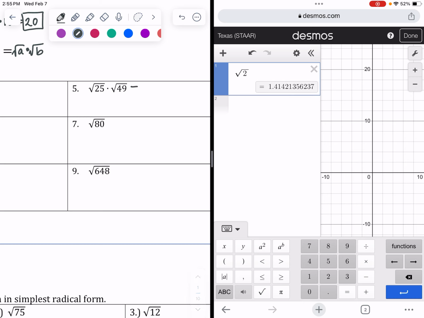Over here, we know square root of 25 is 5, and square root of 49 is 7. And so 5 times 7 is 35. And 35 would be our simplified answer.